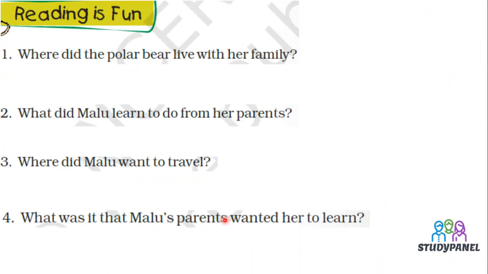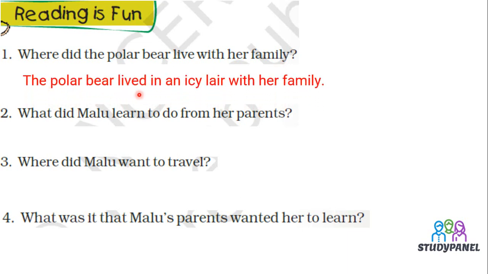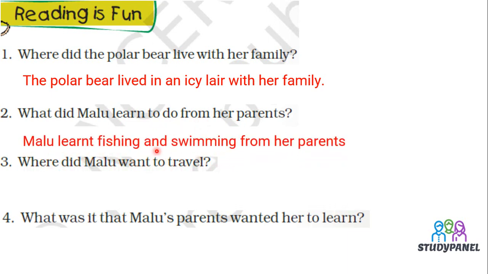Come to the question answers of the chapter. Where did the polar bear live with her family? See, we have to answer this question from the poem. The polar bear lived in an icy layer with her family. They were living in an icy layer with her family. What did the Malu learn to do from her parents? Catching fish. Malu learned fishing and swimming from her parents.